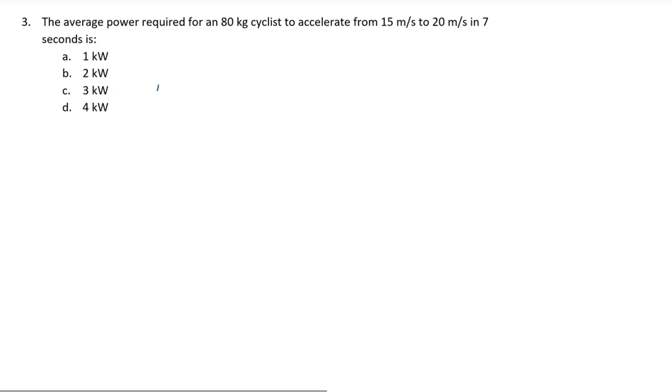Power is equal to work per unit time, which, according to the work-energy theorem, is equal to the change in energy per time. As it is only the kinetic energy that is changing in this case, this is equal to the change in kinetic energy per time, or the final kinetic energy minus the initial kinetic energy per time. Now we have our relationship between power and velocity, because kinetic energy is related to velocity.